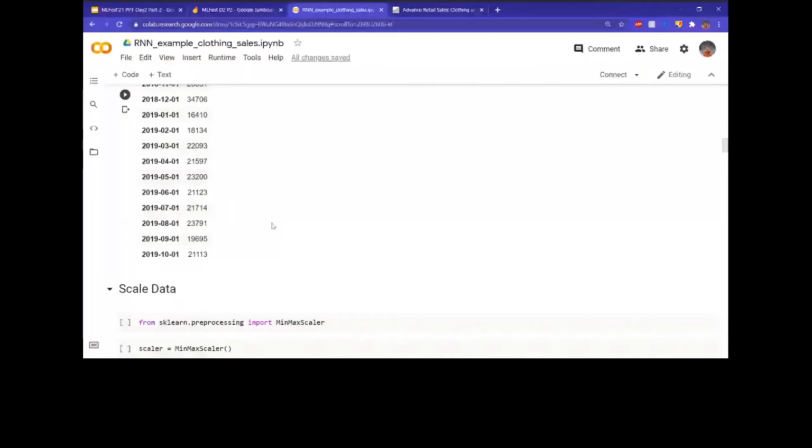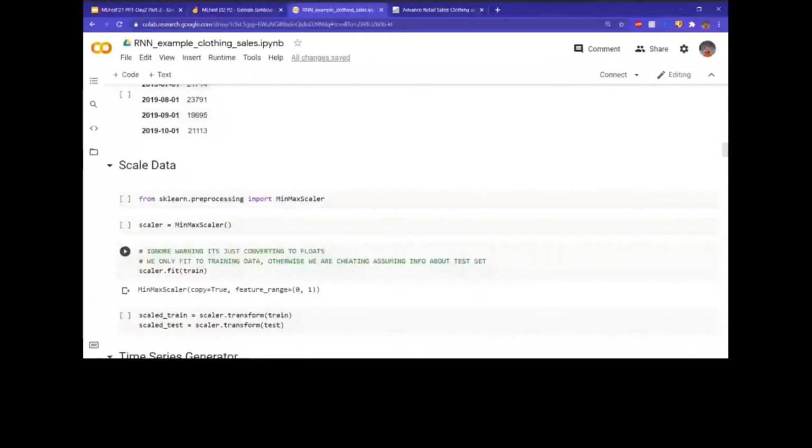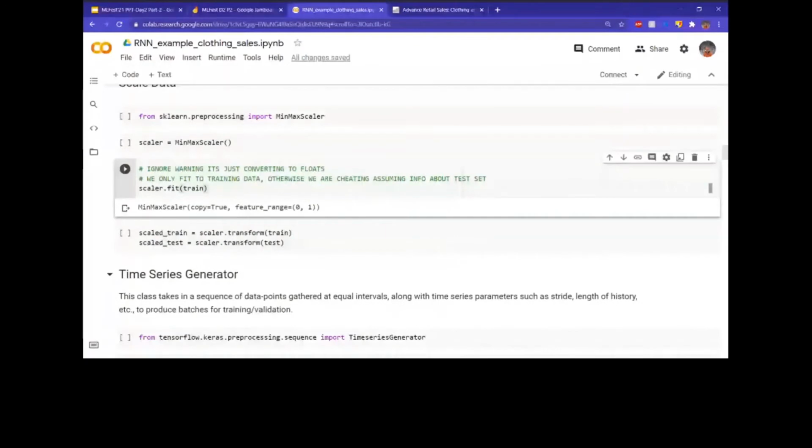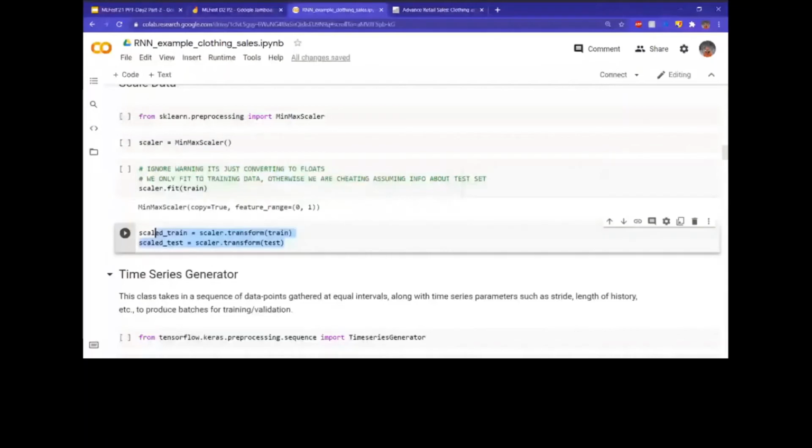So now we have to scale our data. I hope we all know why we need to scale our data, so that the outliers don't mess up the model too much, so that our model doesn't give too much preference because there is a huge value. I'm using the min-max scaler, and remember that we have to only fit our scaler to our training data so that we don't leak our testing data. So we fit it on our training data, then we transform both of them using our scaler. By doing that, we get the scaled train and scaled test.